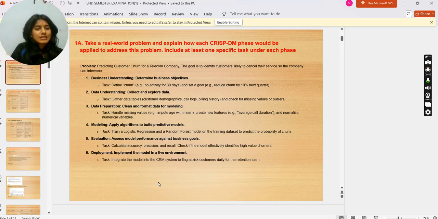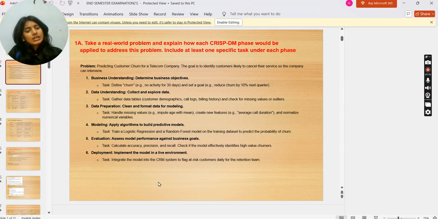First is business understanding. Determine business objectives. Task is to define churn, that is no activity for 30 days, and set a goal that is reduce churn by 10% next quarter. Data understanding. Collect and explore data, in which task is to gather data tables, customer demographics, call logs, billing history, and check for missing values or outliers.